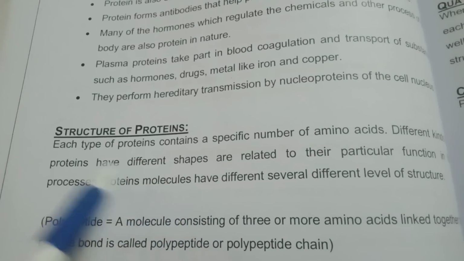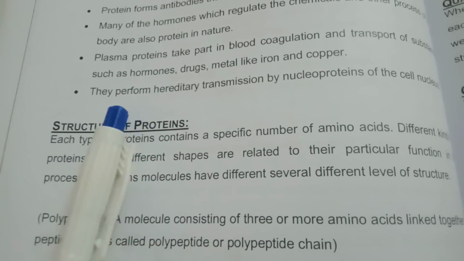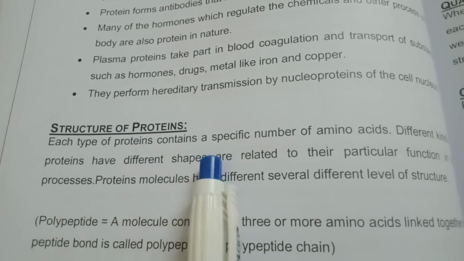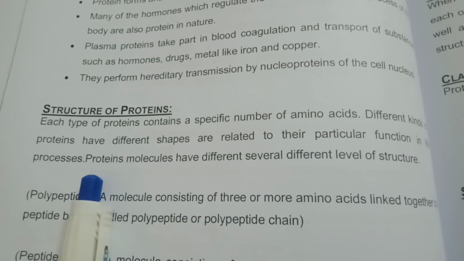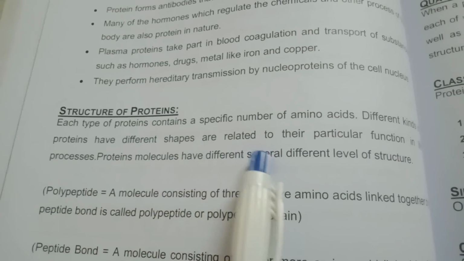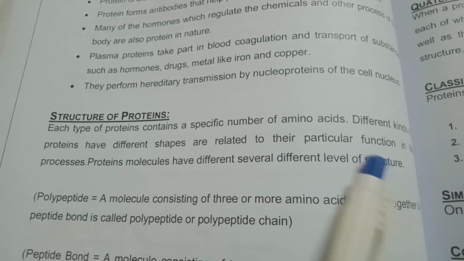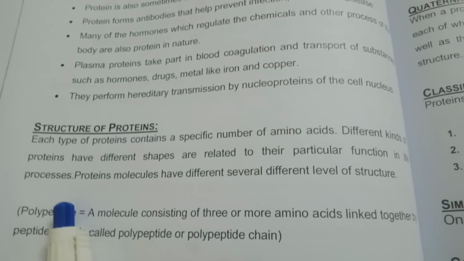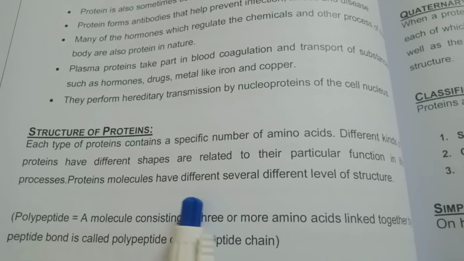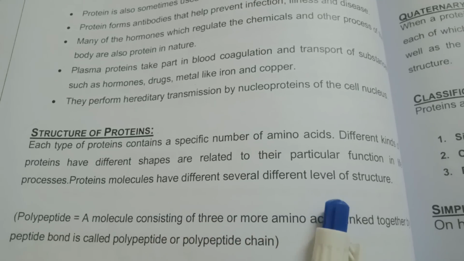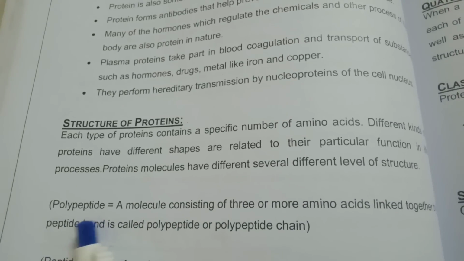Structure of proteins. Each type of protein contains a specific number of amino acids. Different kinds of proteins have different shapes related to their particular function in the processes. Protein molecules have different levels of structure.